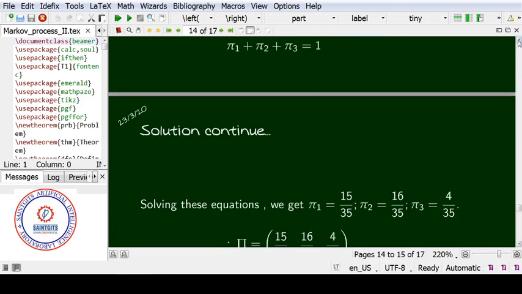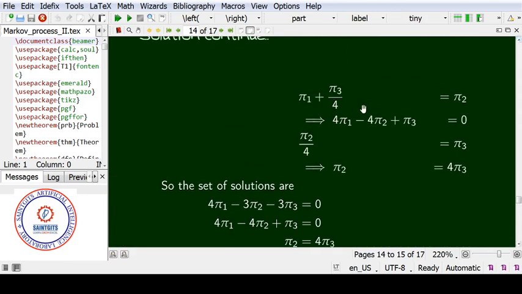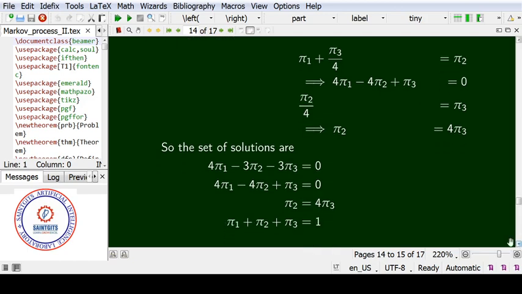I also take the other equations and simplify. Pi 1 plus pi 3 by 4 is equal to pi 2. Multiply by 4 and simplify: 4 pi 1 minus 4 pi 2 plus pi 3 equal to 0. And from the third equation I got pi 2 by 4 is equal to pi 3, or pi 2 is equal to 4 into pi 3. And one more normalization condition, pi 1 plus pi 2 plus pi 3 is equal to 1.